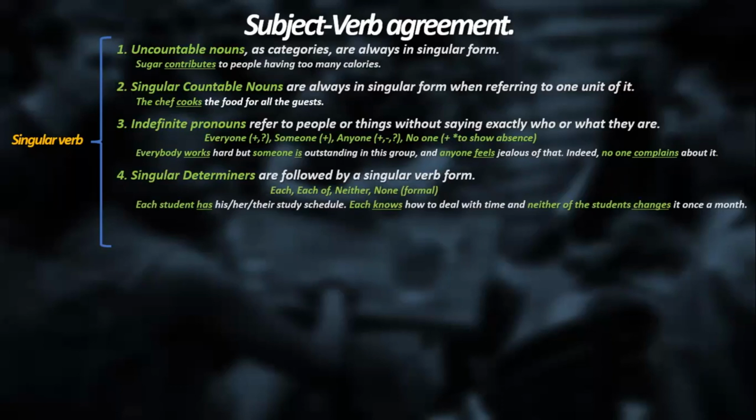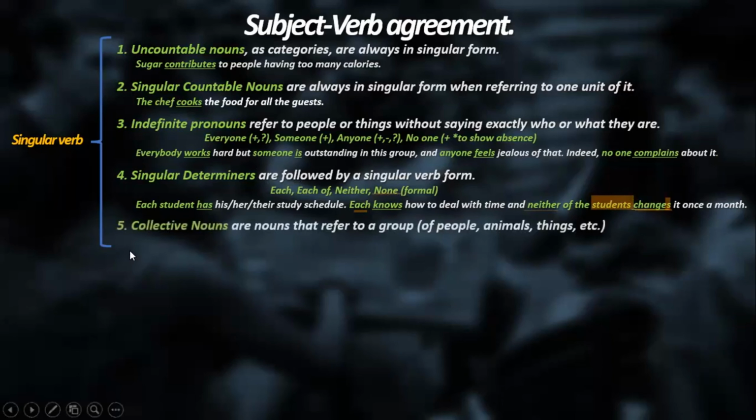Each knows how to deal with the time, and neither of the students changes it once a month. It doesn't matter that you are using a plural noun, the verb is always in the singular form because you are using neither of, each, or none.